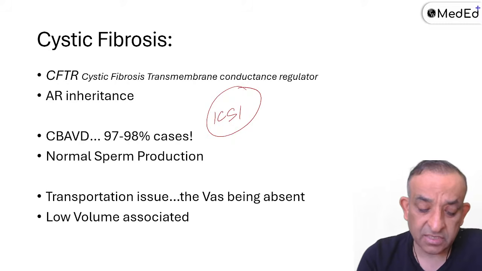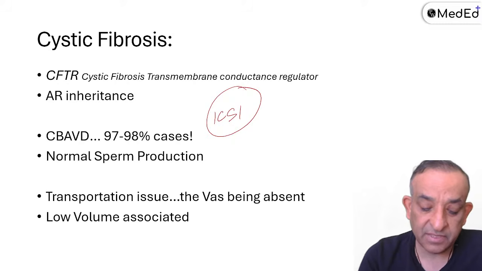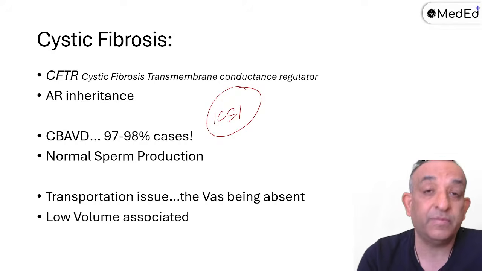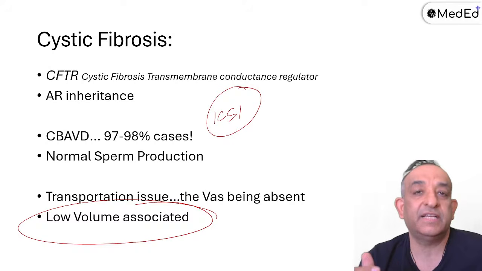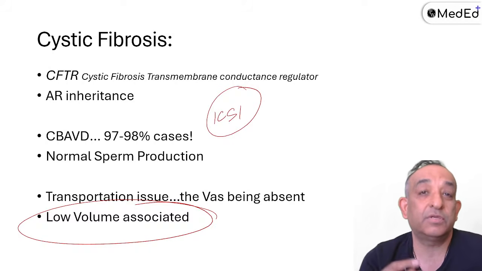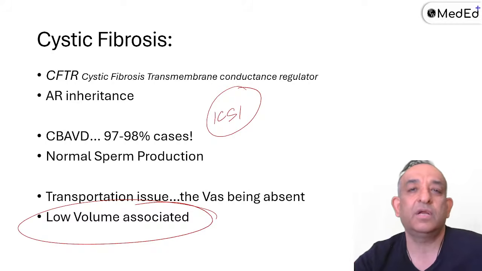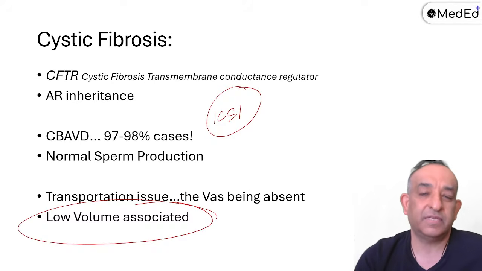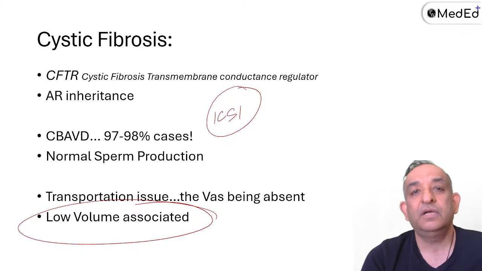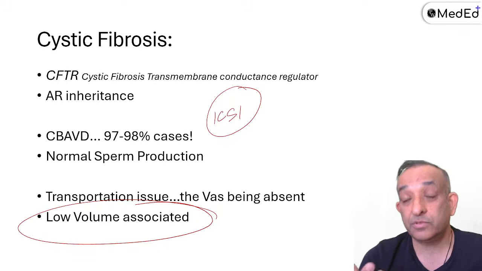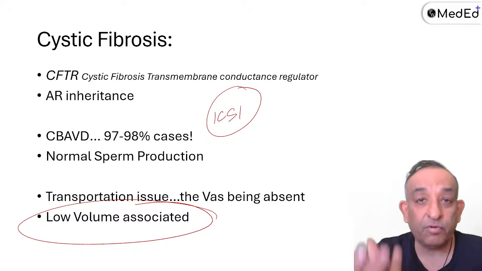So yes, there is a transportation issue, the vas being absent, and of course there could be a low volume associated. I forgot to tell you that the volume will be less, because the seminal vesicle is absent, right? So the seminal vesicle is not there, and the vas is blocked. What is semen? Semen is 70% seminal vesicle fluid. So if the seminal vesicle is absent, the volume is less.